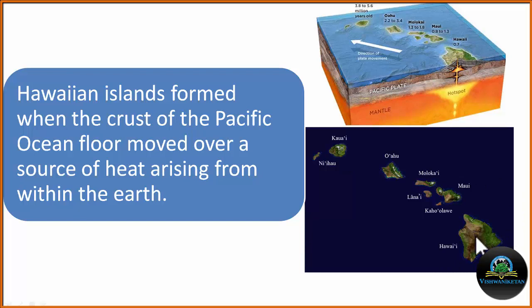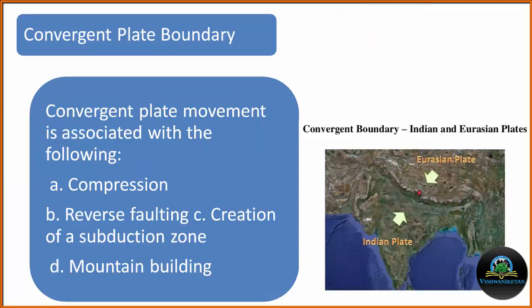That indicates that this island has moved from this source. Now after some time, this Hawaii Island will again move and this place will be occupied by some new island which will be formed by the continuous upwelling of the magma.